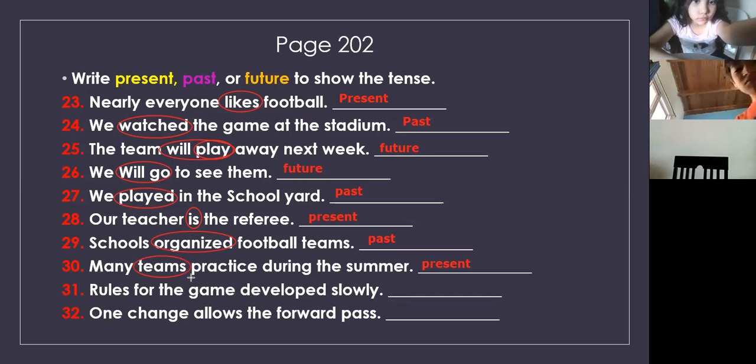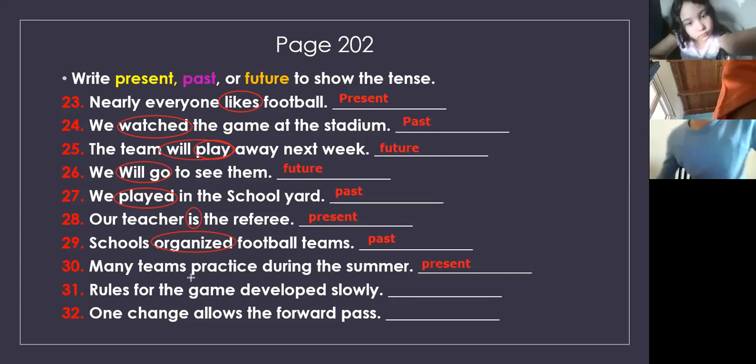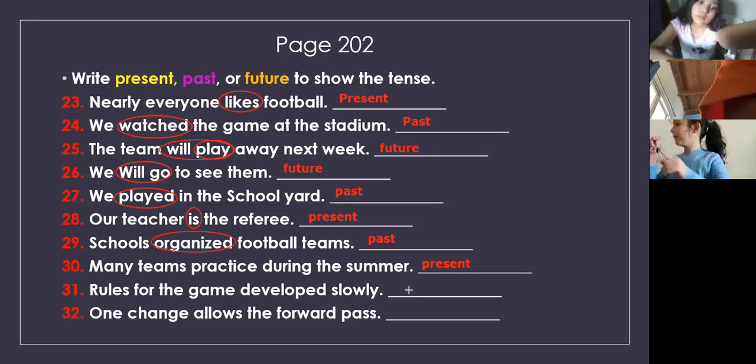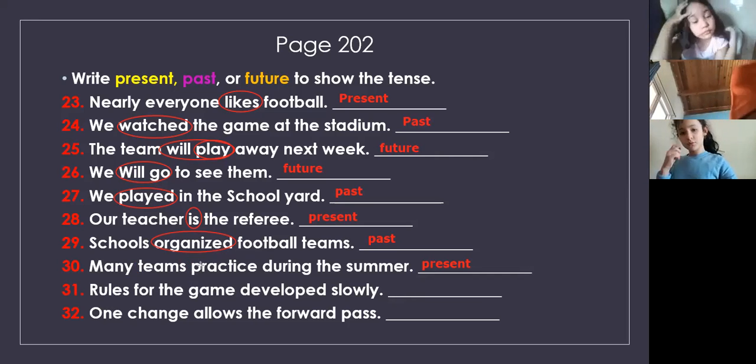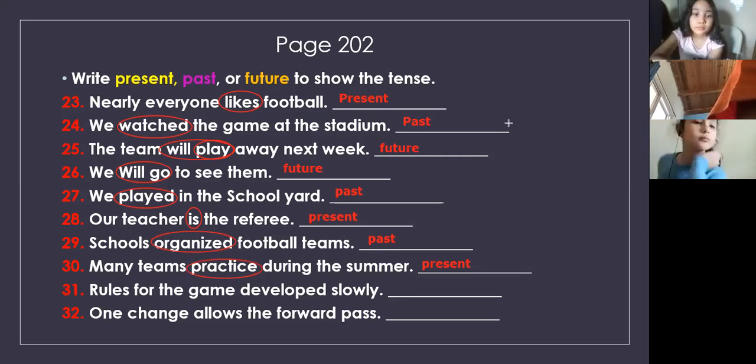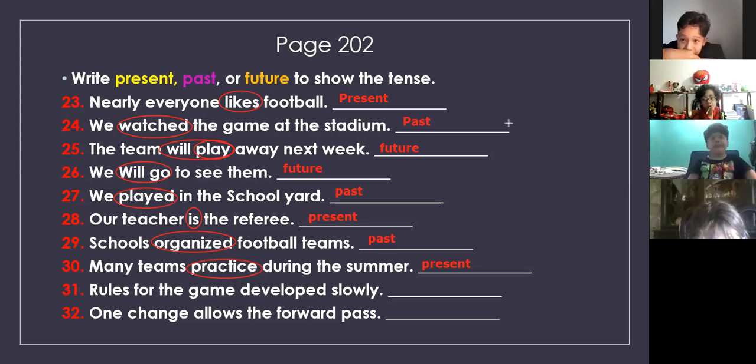This one, many teams? No. Many teams, what do they do? Practice. They practice, that's right. So practice is in present, it is our verb.